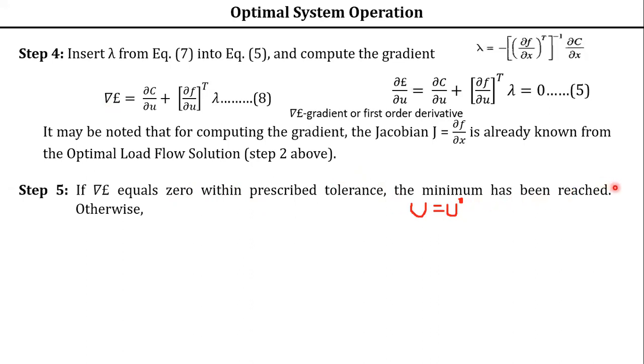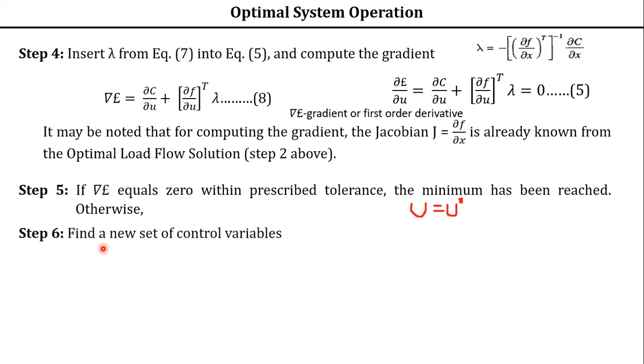Fine, stop at this point. If the gradient becomes 0, the values are within the specified limits, so the minimum value of your objective function has been reached. So stop. Otherwise, if the gradient is not equal to 0, that means it has violated the limits. It has violated the limits. Maybe it has violated the lower limit or the upper limit. Those inequality constraints we are not talking about here.